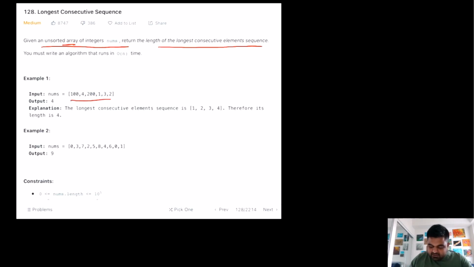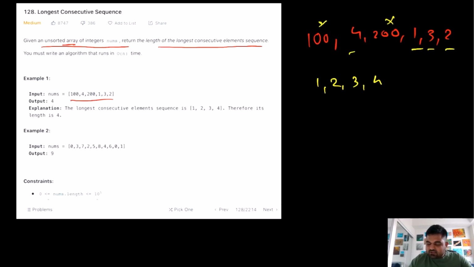Let's try to understand this with an example. If we find the longest consecutive sequence we can make, it is 1, 2, 3, 4 amongst these values. We can ignore 100 and 200 because there does not exist any consecutive sequence from those values. Since we found 4 elements, we return the length as 4, and this would be our answer. In another example, we are given 9 elements, and all 9 elements are part of the longest consecutive sequence. So in this scenario, we are going to return 9.